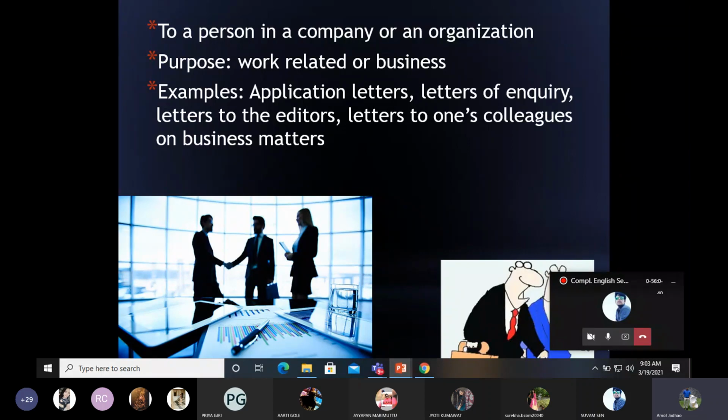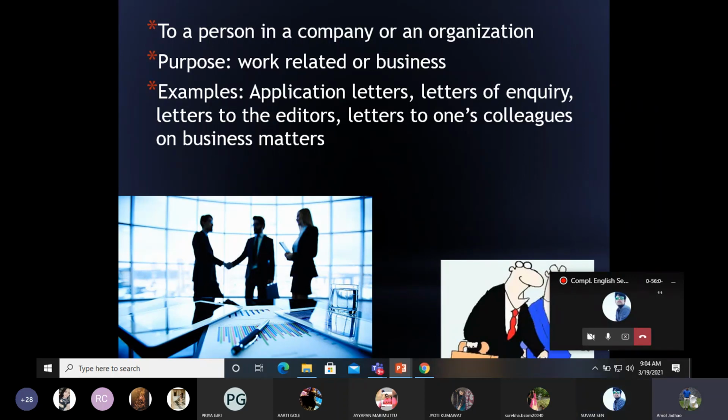You write formal letters to a person in a company. Formal letters are variously used to address someone with authority, or some person to whom you are requesting something, to bring someone's attention, like in office, to your boss, to your teacher, to your professor, to your principal. So formal letters are written.